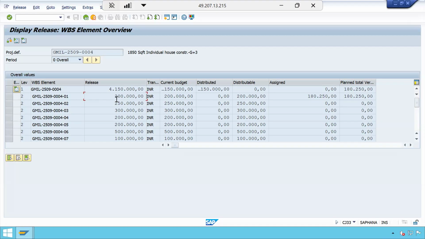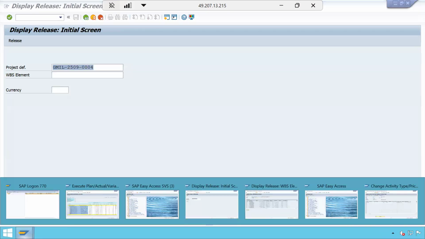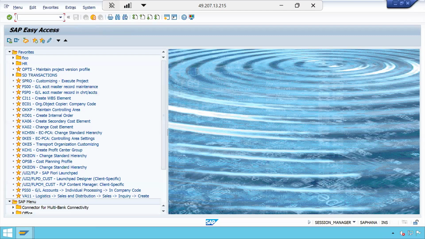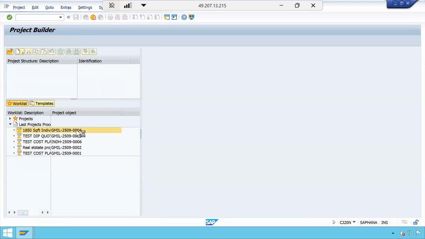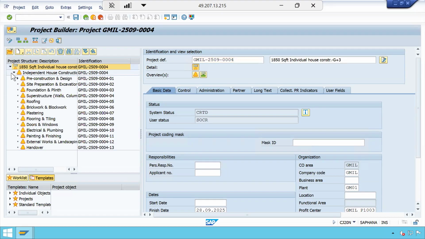Similarly, you can try by giving a value of 95% and more, and you will get an email. For that, the prerequisite is that when the system tries to send an email to the user, if the user is not available, that means you are cheating the system. In that case it will directly throw an error, because it is trying to send an email to the responsible person, and if you are not maintaining the responsible person here, you are trying to cheat the bank manager.